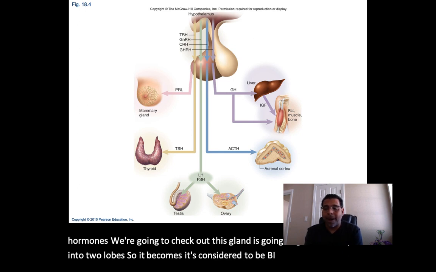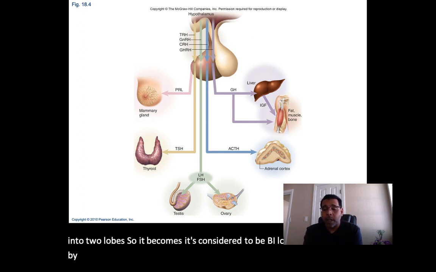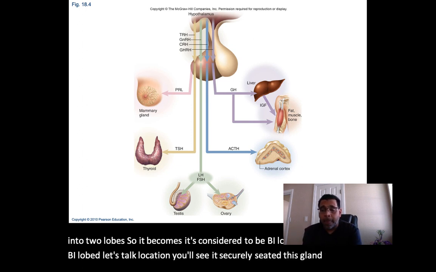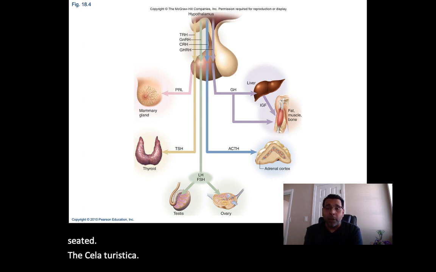It's considered bilobed. Now let's talk location. You'll see it's securely seated. This gland is securely seated in the sella turcica of the sphenoid bone.